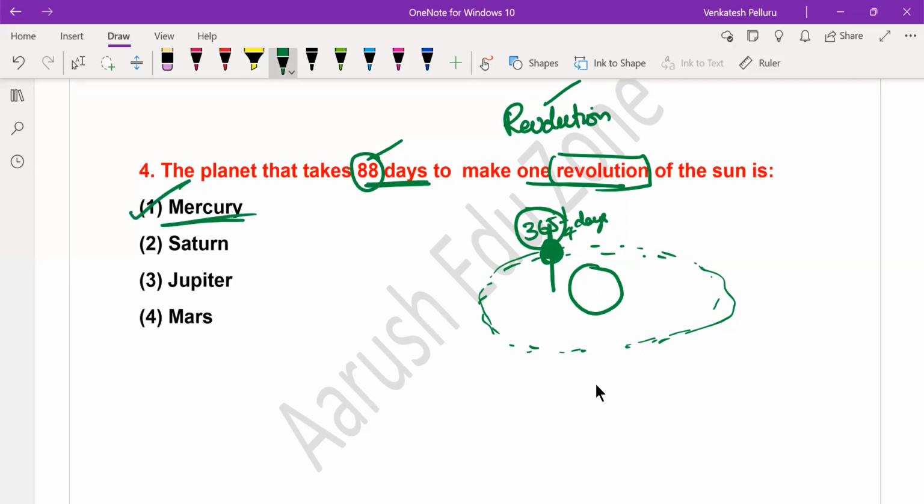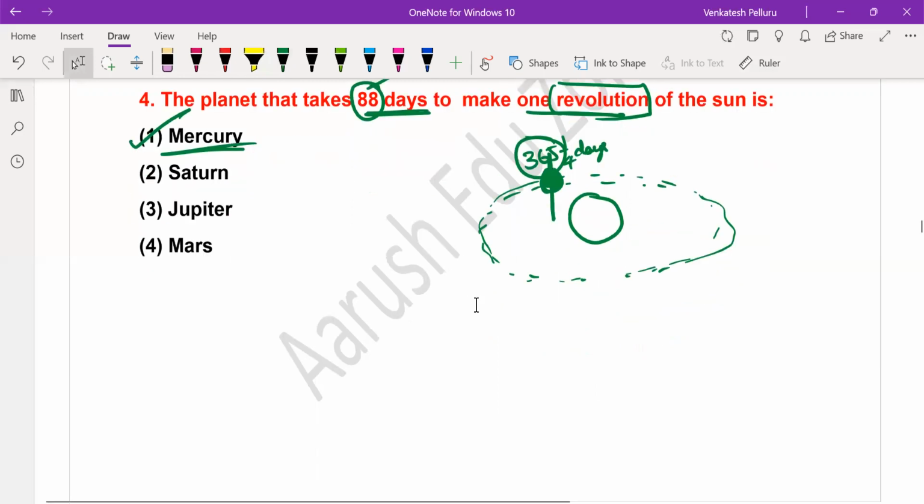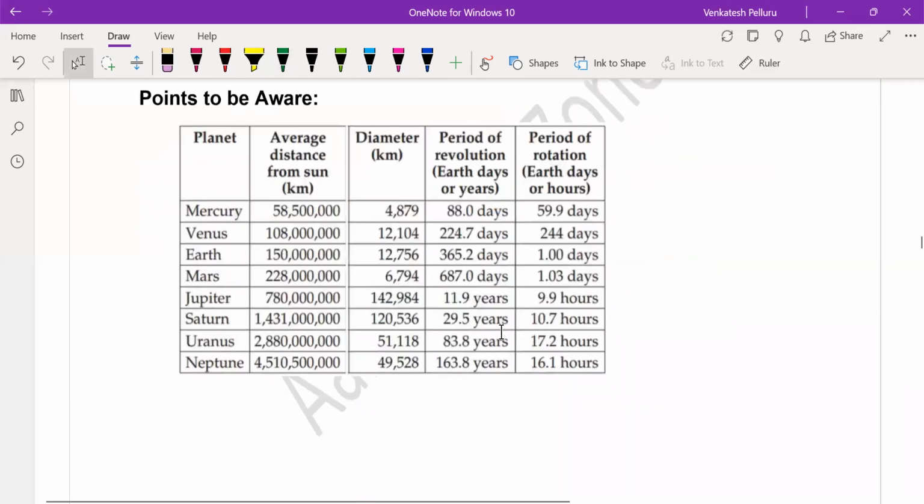Okay, so you can get more idea. The chart is given over here. You need to be aware of these points. The average distance from the sun. When you consider the distance of the planet from the sun, the distance between Mercury and the sun is 58,500,000. Then you need not remember this diameter.